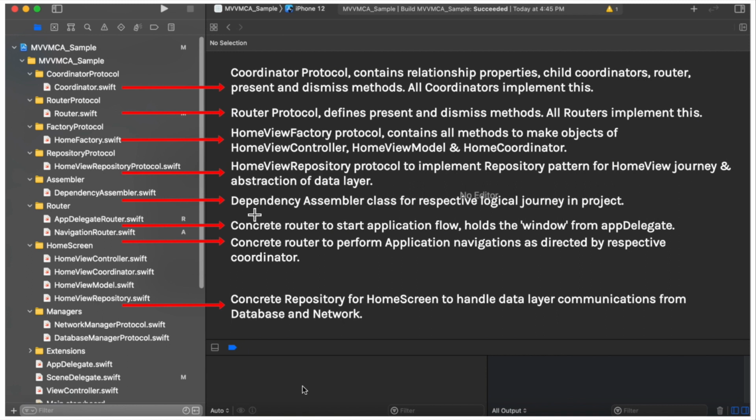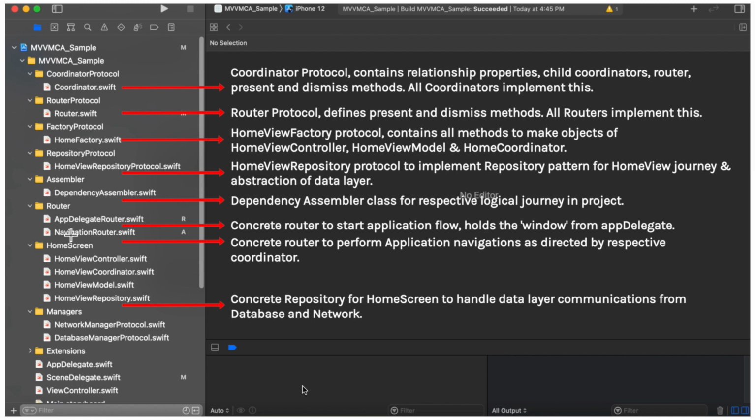So all these functionalities basically combine to become a single logical journey in your project. If you want to manage all the dependencies for a single logical journey, you can have a dedicated dependency assembler in your project, and according to your application you can have different dependency assemblers for a particular logical journey, or depending on the size you can have a single dependency assembler also.